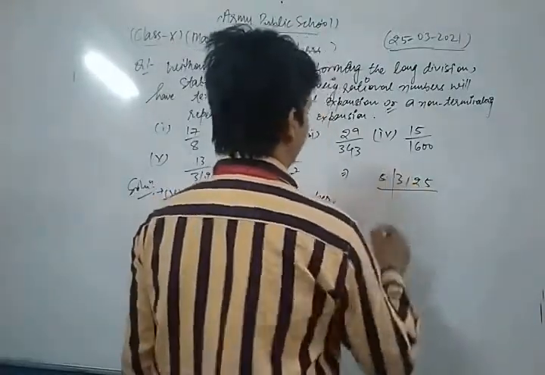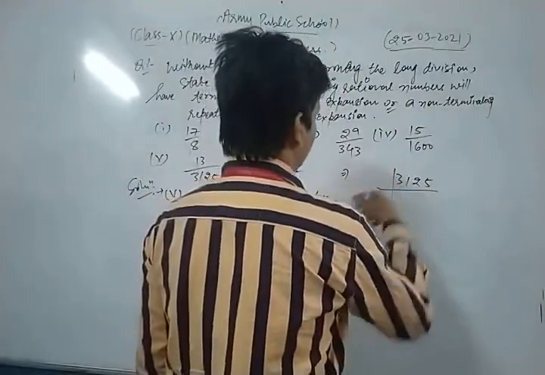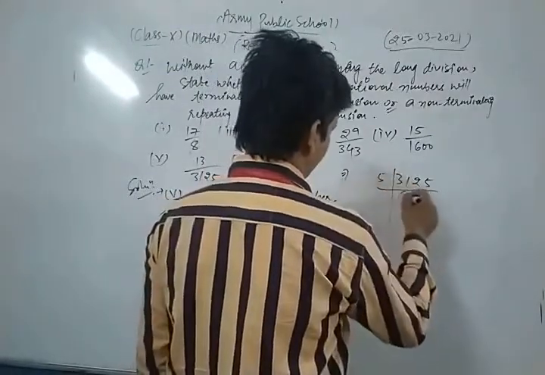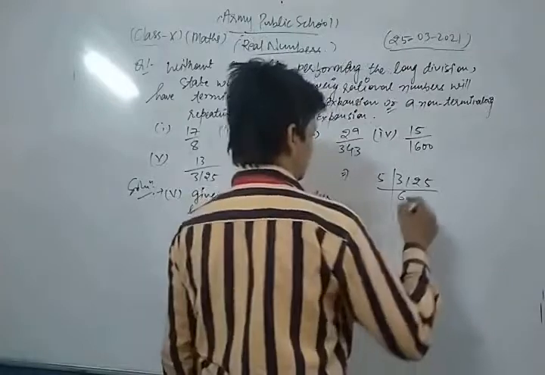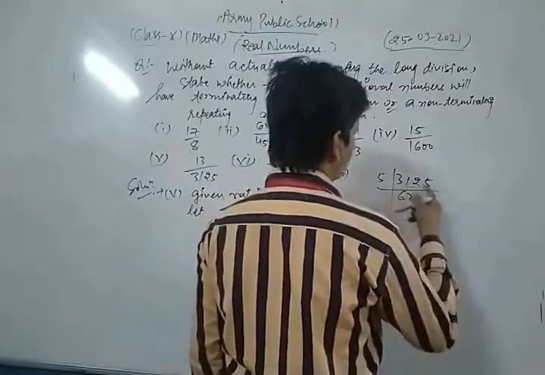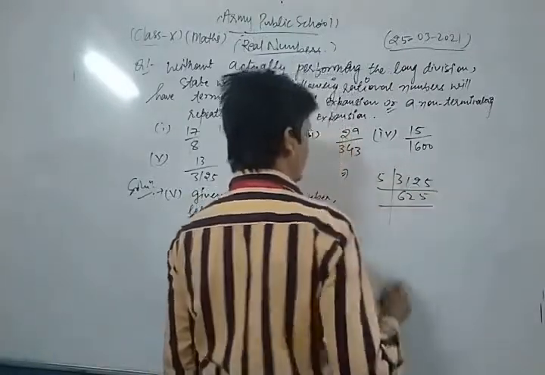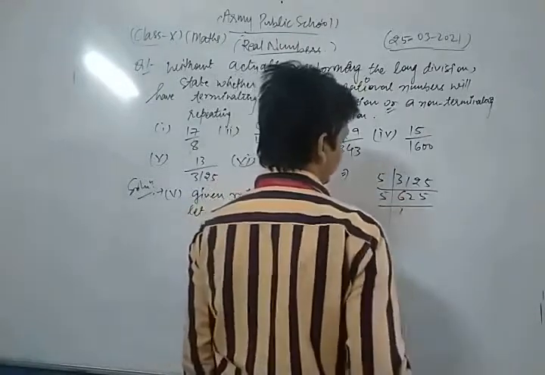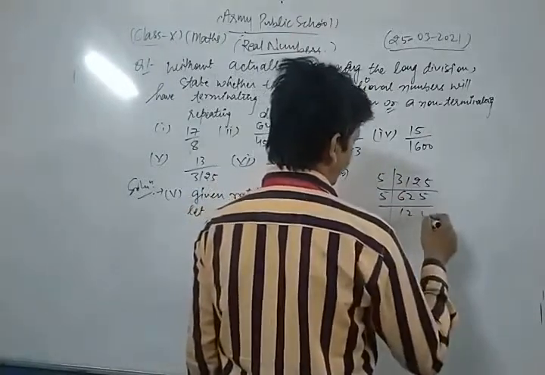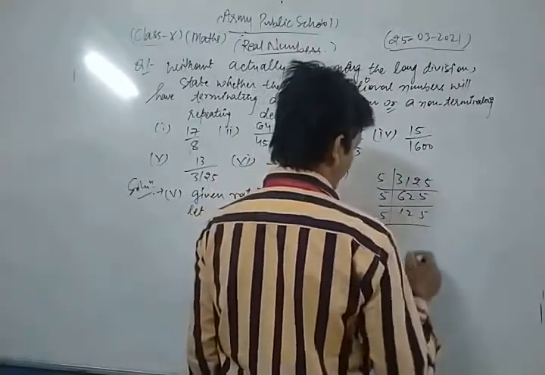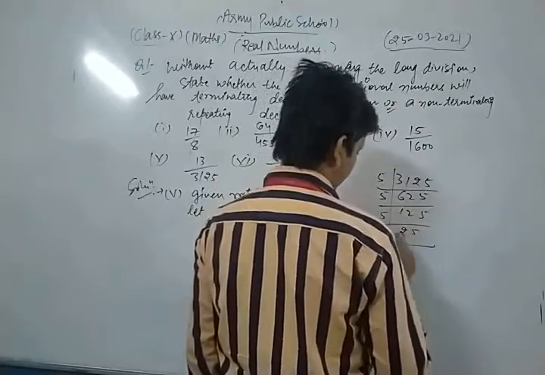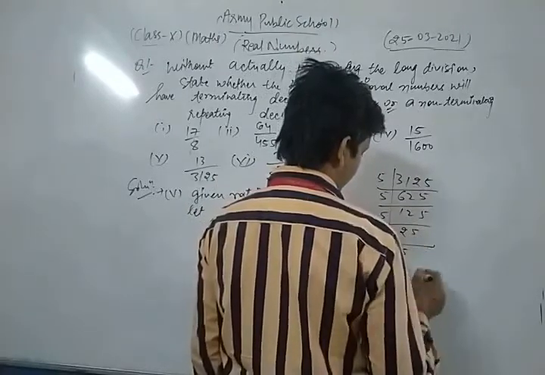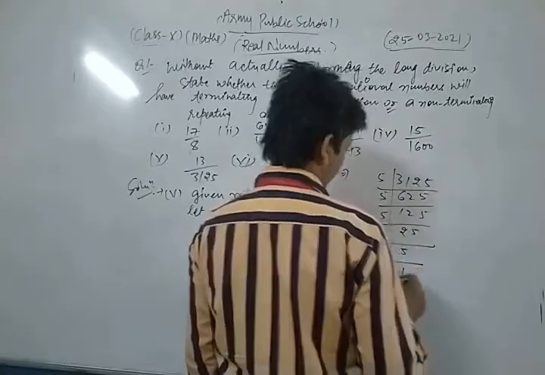Now by 5, 5 into 625, okay, now again by 5, again by 5, again by 5, okay.